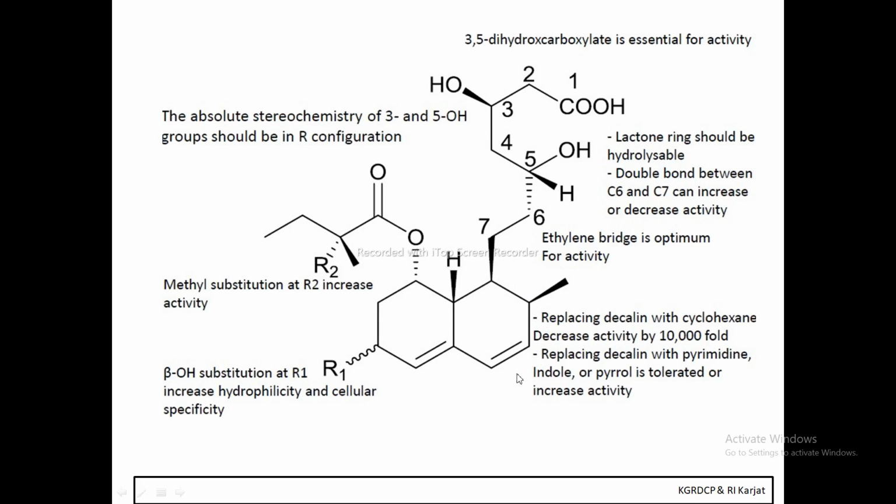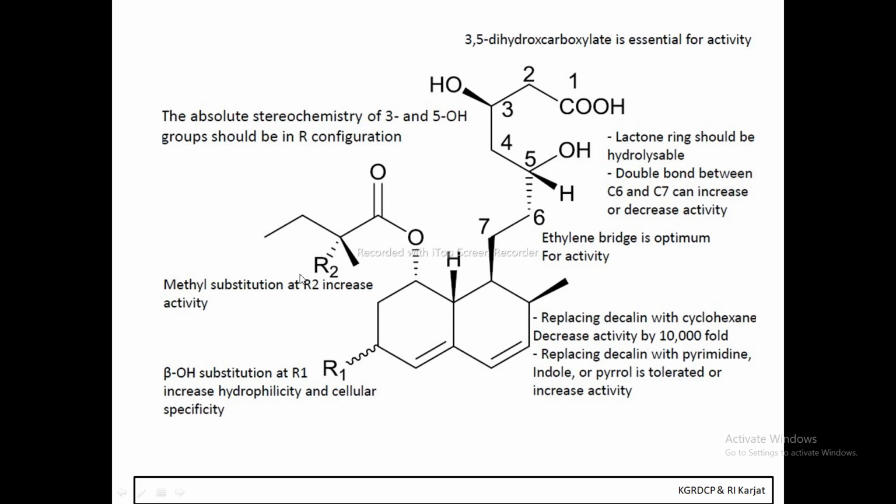this is called a decalin ring. If we replace this with cyclohexane, then the activity decreases. Again, if we replace this decalin ring with pyrimidine, indole or pyrrole, then the activity is tolerated, or a certain increase in activity is observed. The absolute stereochemistry of the third and the fifth hydroxy groups should be in the R configuration.